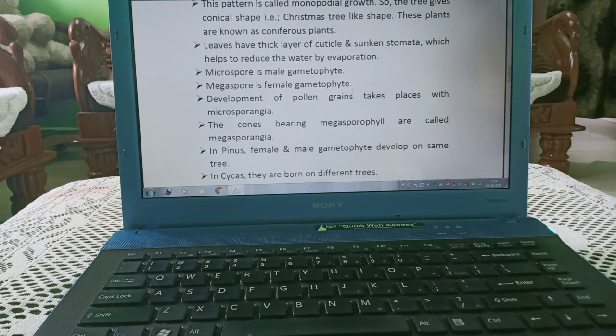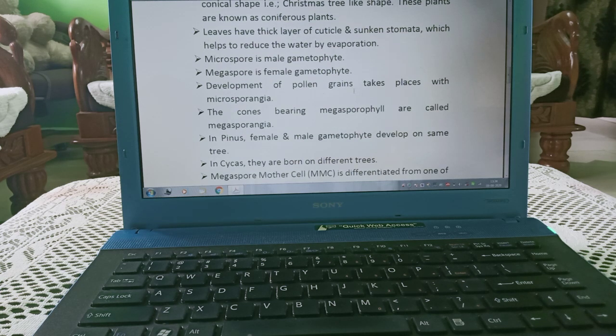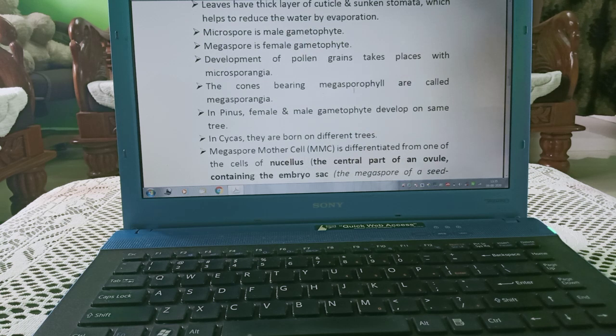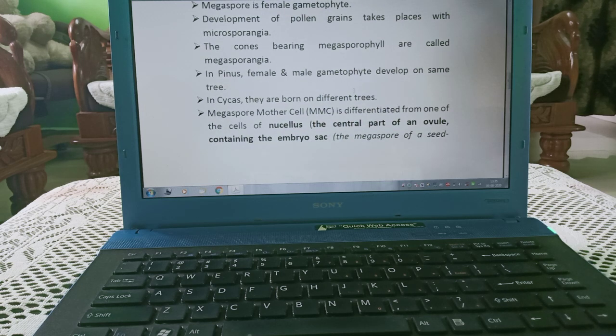Microspore is male gametophyte, megaspore is female gametophyte. Development of pollen grains takes place within the microsporangia, and the cones bearing megasporophylls are known as megasporangia. In pinus, female and male gametophyte develop on the same tree, and in cycas they are borne on different trees.